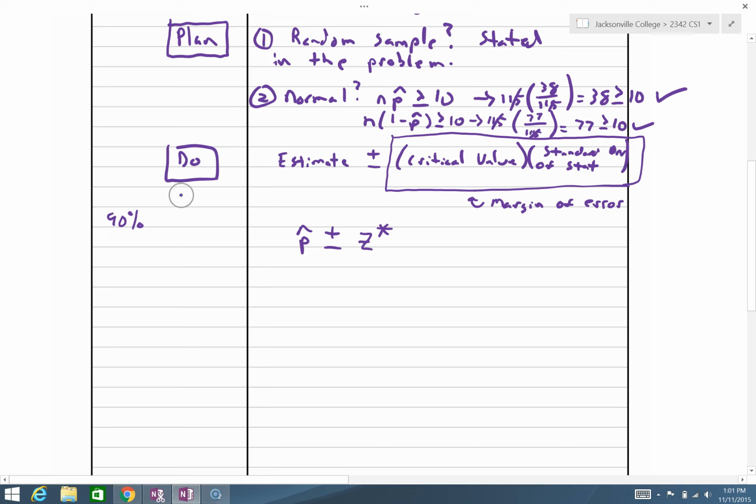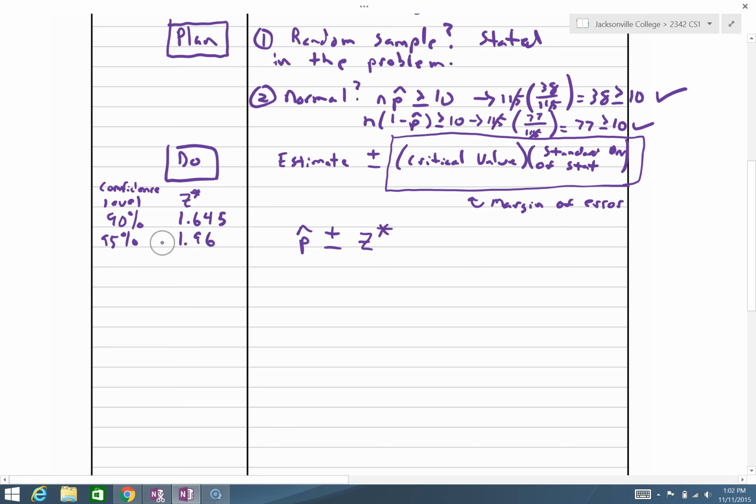All right, if our confidence level is 90%, the z star is approximately 1.645. This is the confidence level. Confidence level. This is the z star critical value. Okay, if it's 95%, which is our default, the critical value is 1.96.